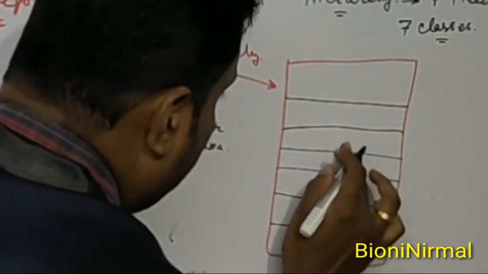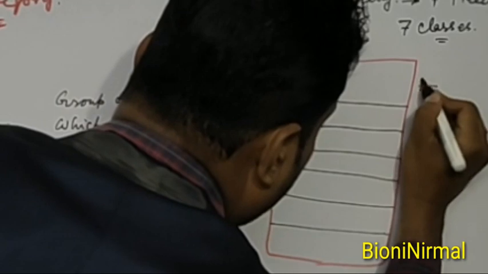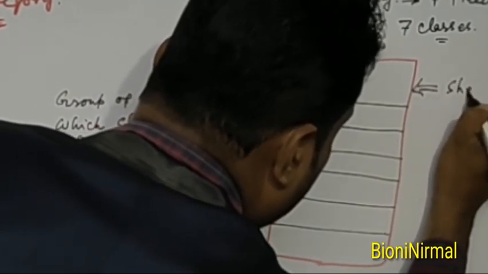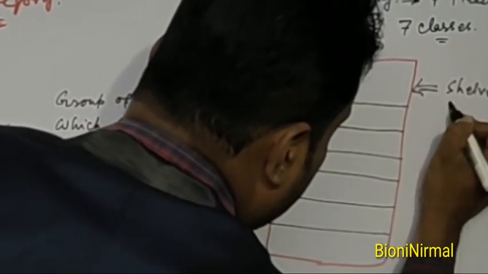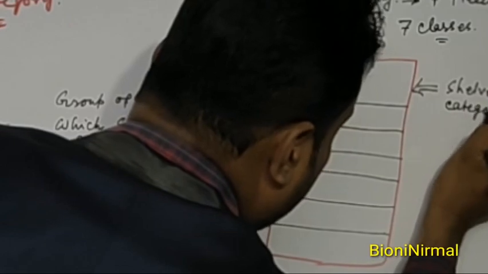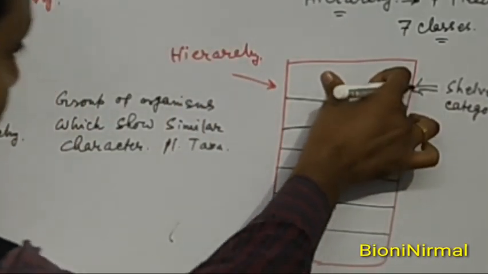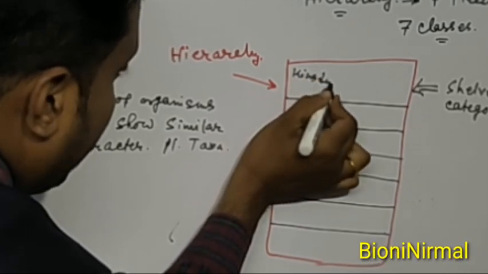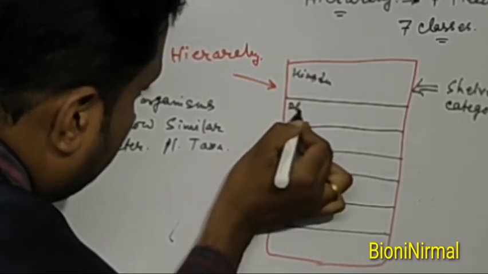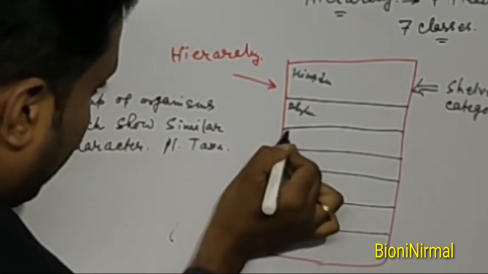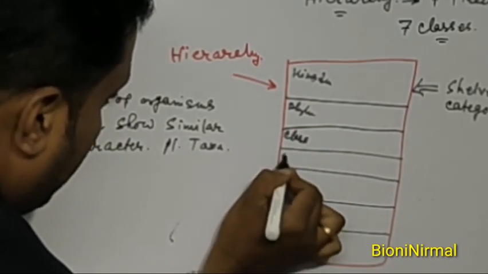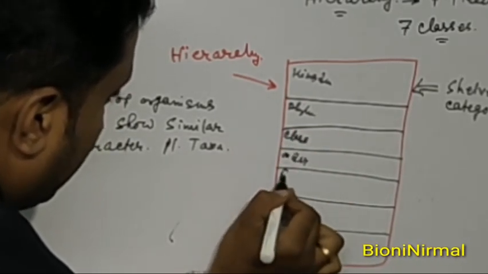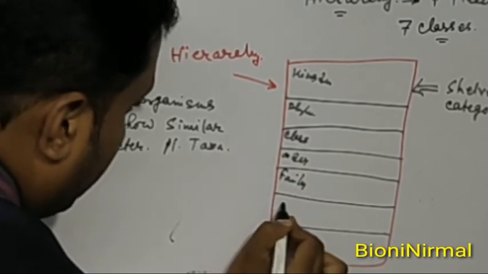So there are 7 shelves present, and each shelf is called a category. Suppose this is kingdom, so this is a category. Phylum, this is a category. Class, this is a category. Order, this is a category. Family, this is a category.